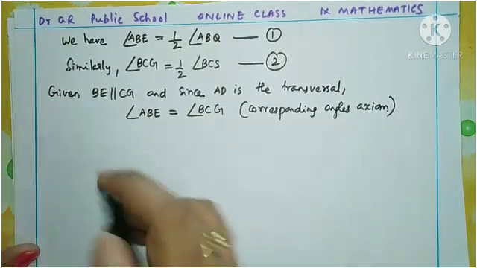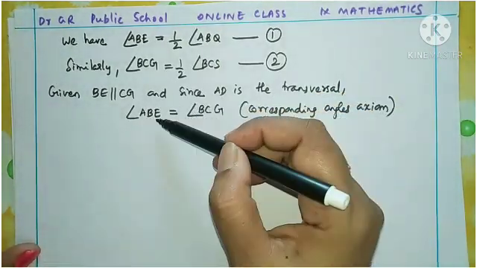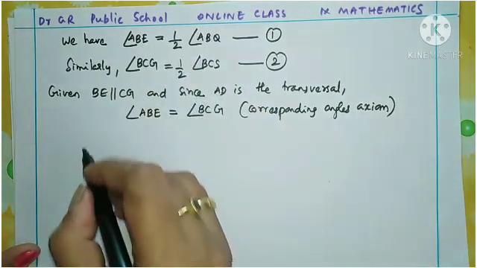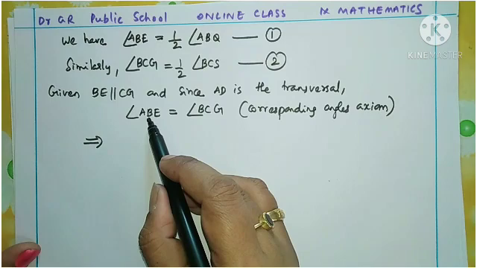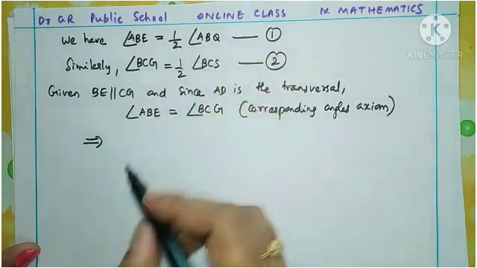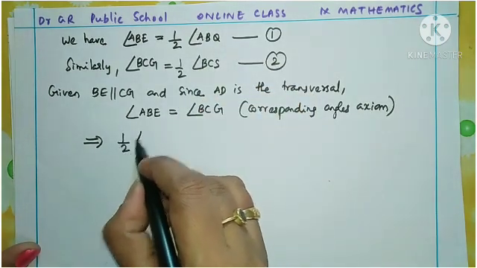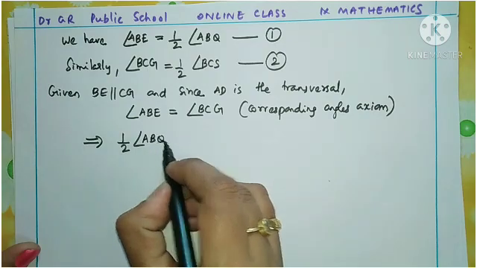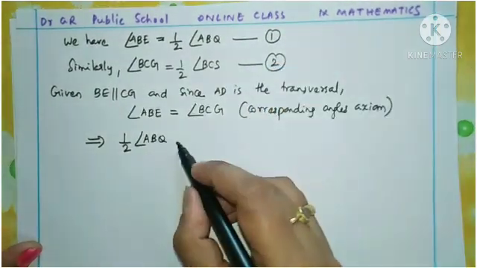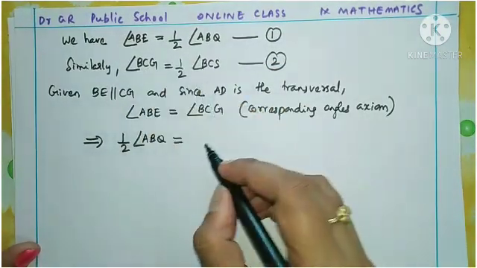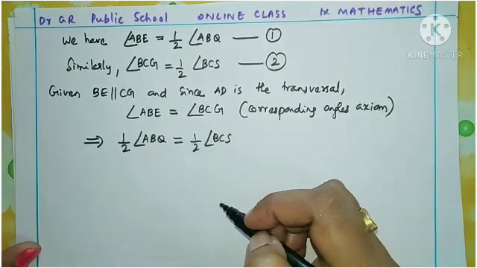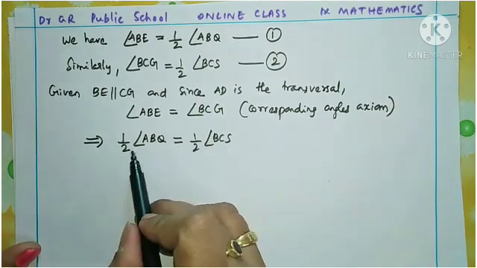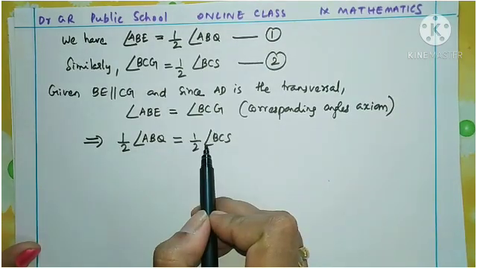Now from 1 and 2, already we found the values of ABE and BCG. So this implies, what is the value of ABE, children? Yes, it is half of angle ABQ. And BCG is equal to half of angle BCS, that we already found out. Now half and half are equal, what is the meaning?